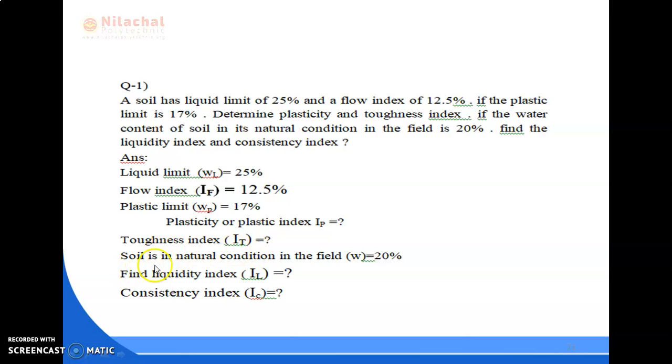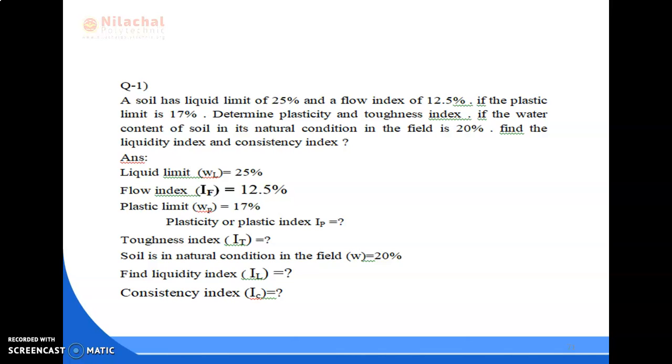The soil is in natural condition in the field, that means W equal to 20%. Again, we have to find liquidity index IL equal to question mark, consistency index IC equal to question mark. So this is all the given data which we extract from the question.